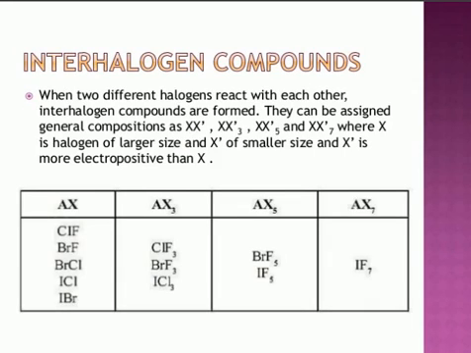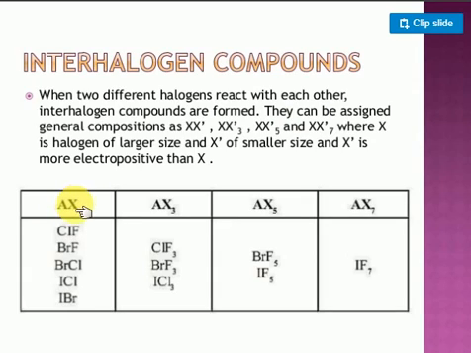Next important point is interhalogen compounds. When two halogen atoms react with each other, they generate a new type of compound called interhalogen compounds. In AX, A has the lowest electronegativity and X has the highest electronegativity. A can never be fluorine, and X can never be iodine.